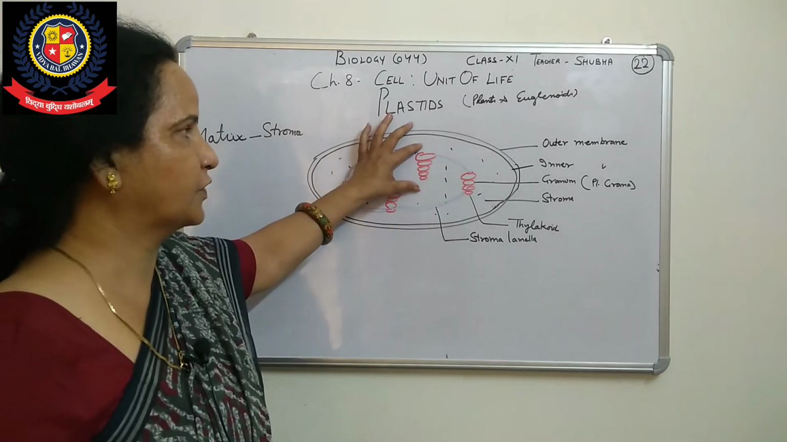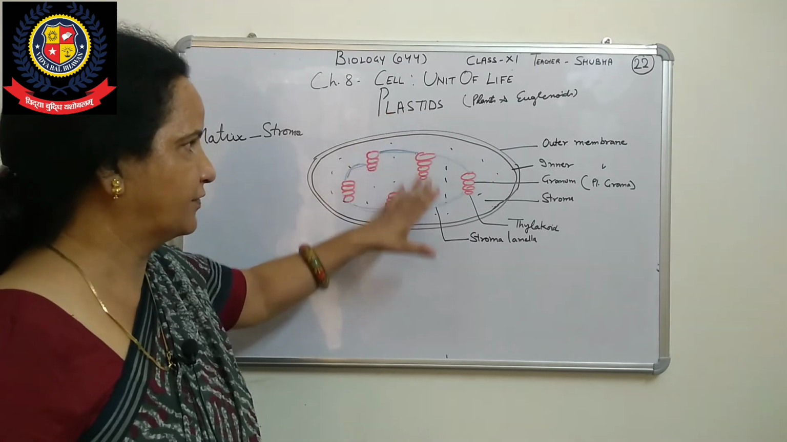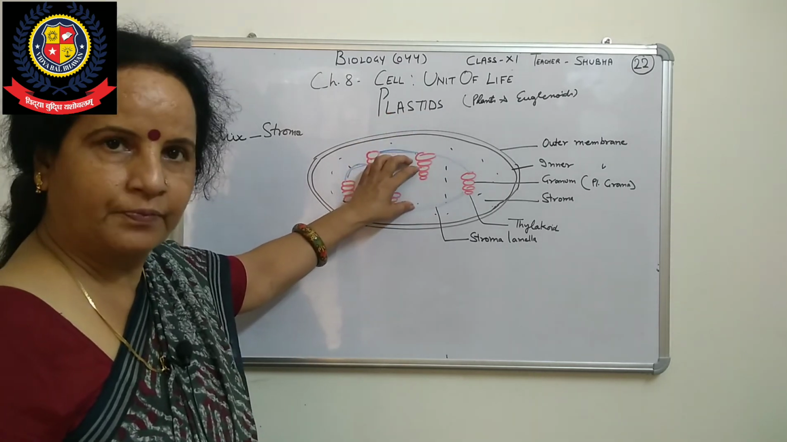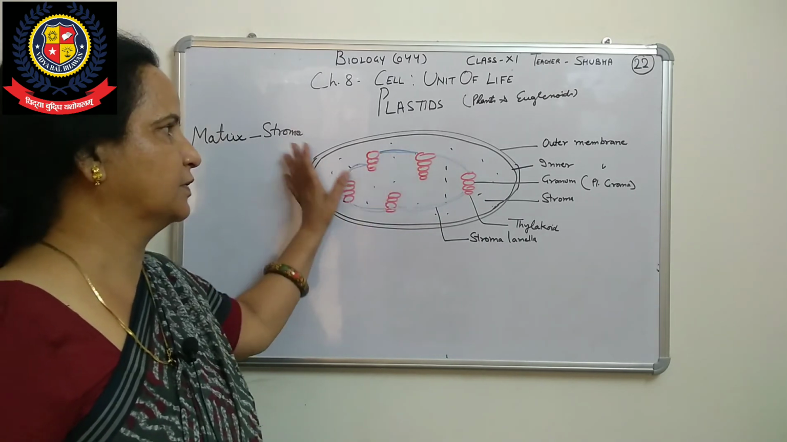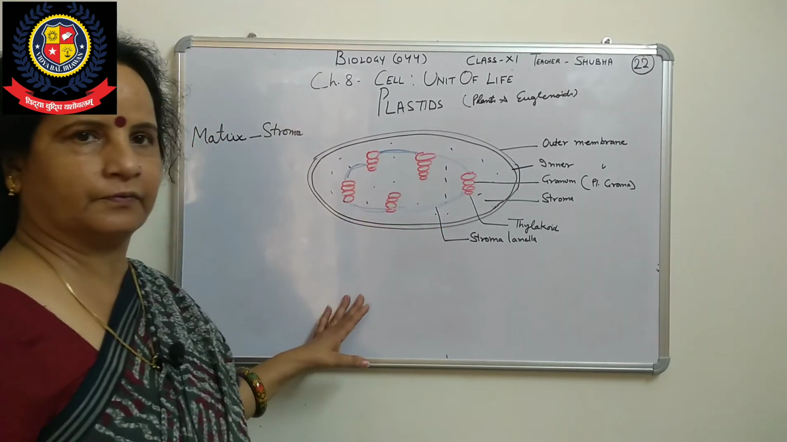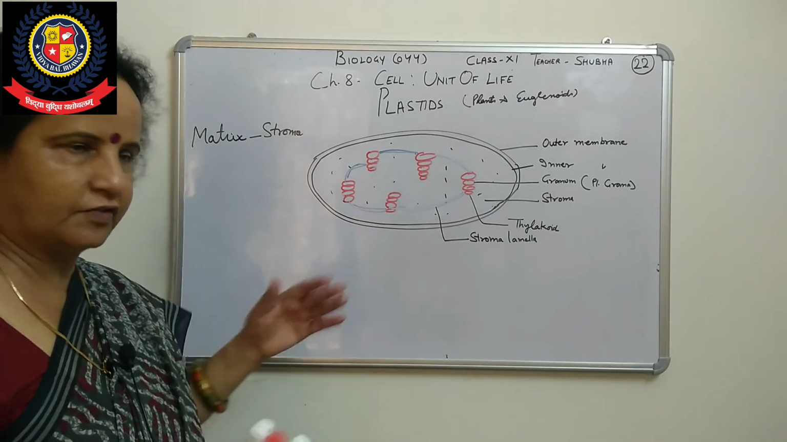The first step of photosynthesis occurs in granum, and the second step will occur in stroma. We will see this in photosynthesis, chapter 13. We have a very interesting chapter to do, and we will see in more detail how it works. That is given in your book also, in this chapter also.